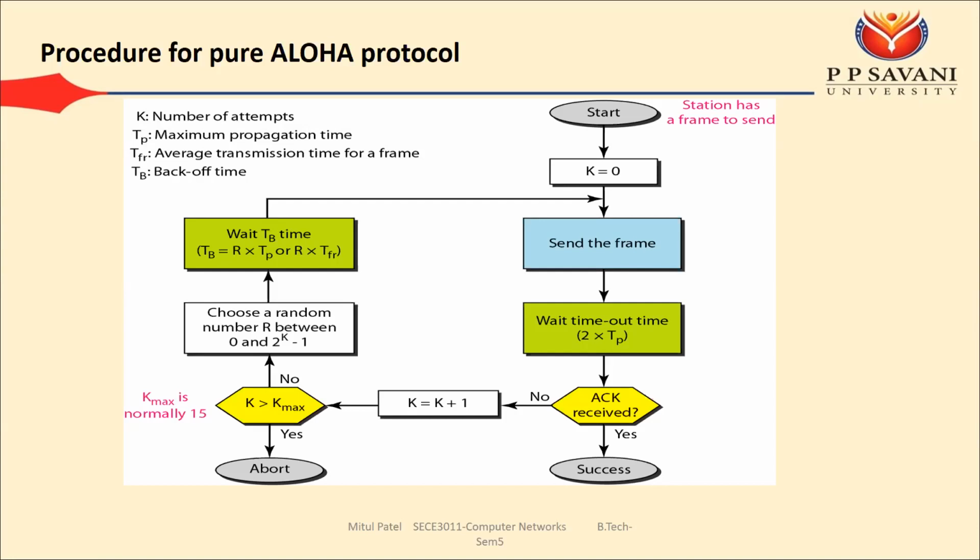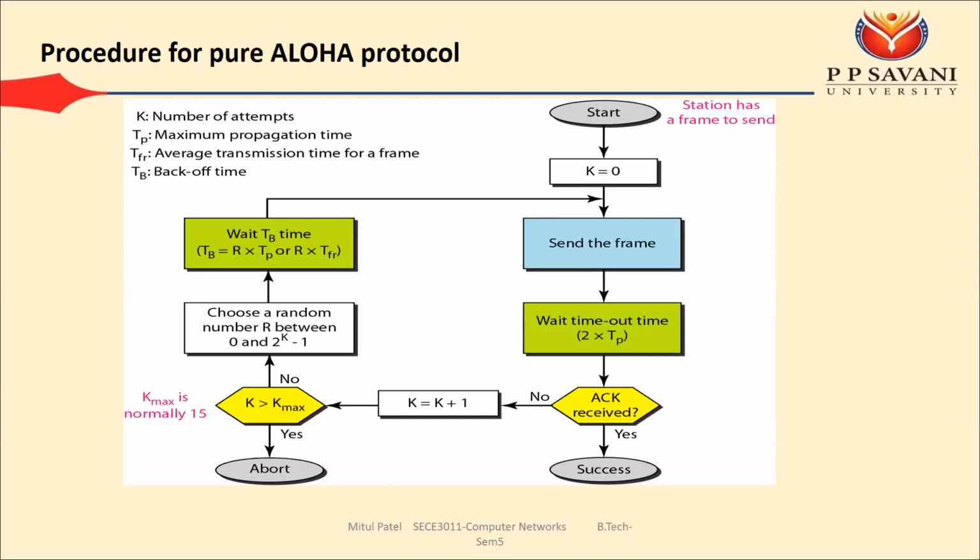Propagation time is the time required to send the frame from source to destination plus the time required to send the acknowledgement from receiver to sender. So it is known as the wait timeout time. It is 2 times the propagation time. The first propagation time is from sender to receiver, and the second is from receiver to sender. So it is wait for 2 into TP time.